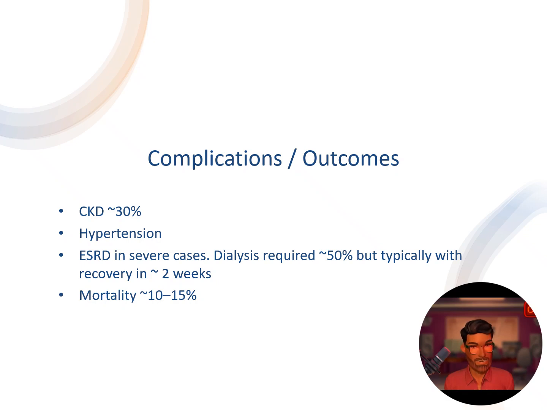Complications or outcomes: CKD is up to 30% of patients with E. coli HUS. Remember, up to 50% require dialysis. Even though they recover, there's still significant CKD. Hypertension and mortality can even reach up to 15% even nowadays in E. coli HUS.